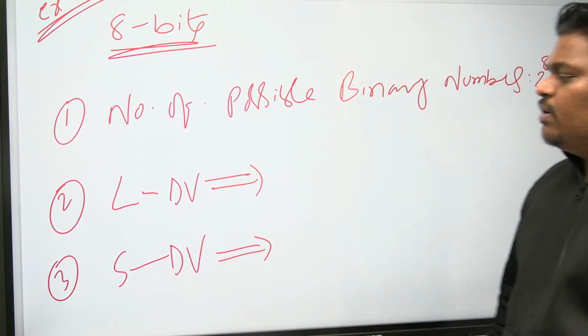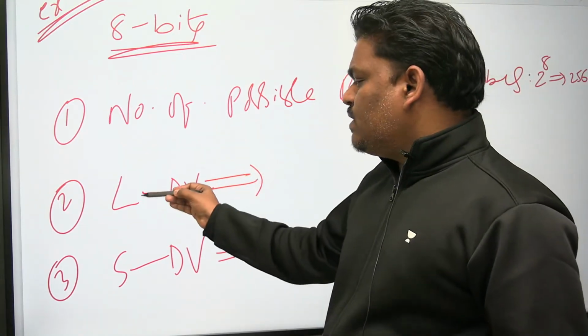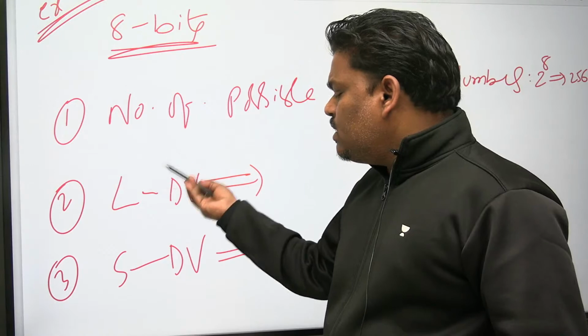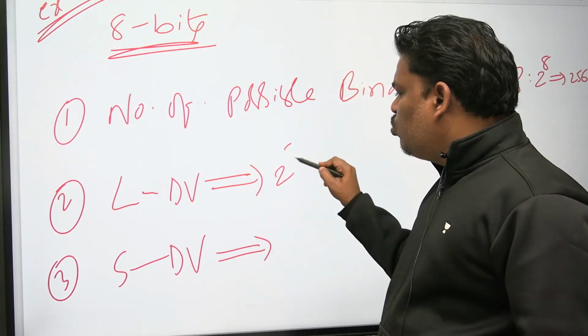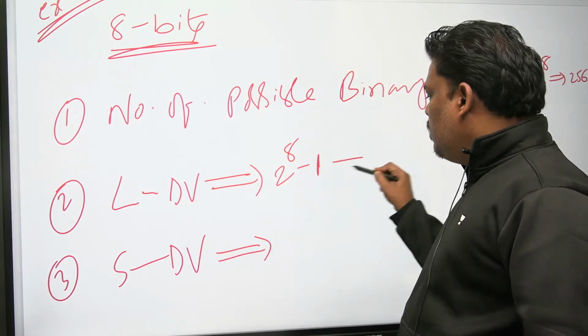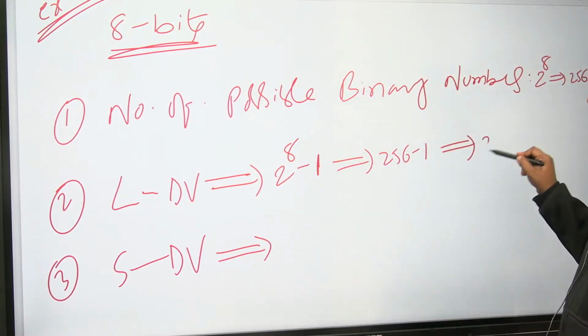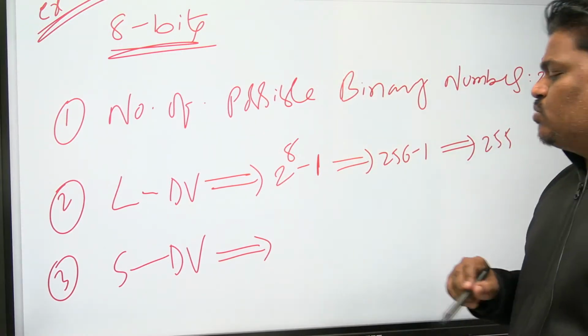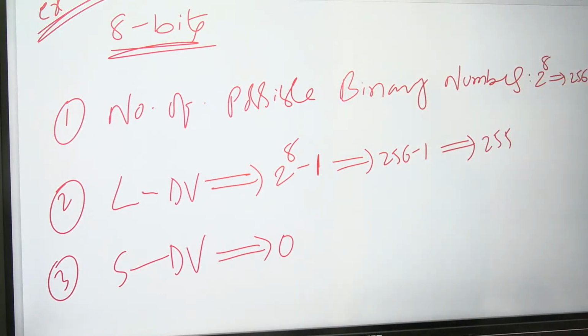Next one. Largest decimal value. What is the answer? The largest decimal value is 2 power 8 minus 1, which means 256 minus 1, which is 255. Smallest decimal value is 0. Directly write 0.